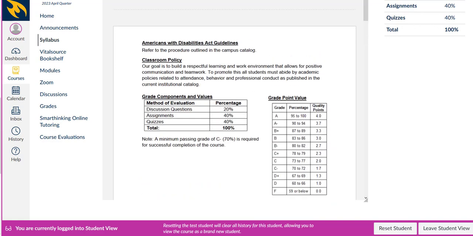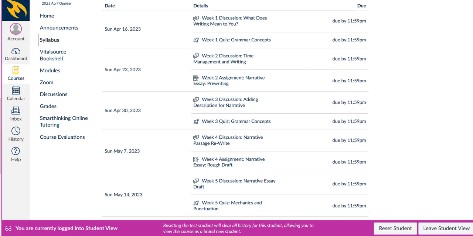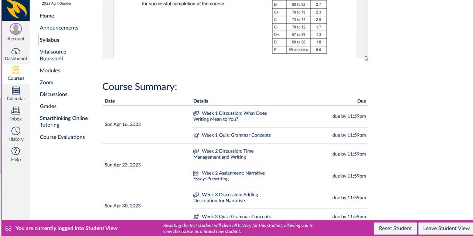Now you're going to have an outer one in which you're going to scroll all the way down, and here you'll find your dates. In other words, when is everything due? So here for week 1, everything is due Sunday, April 16th. For week 2, everything is due April 23rd. Everything is usually due on Sunday, midnight Pacific. So that's when here, midnight Pacific.